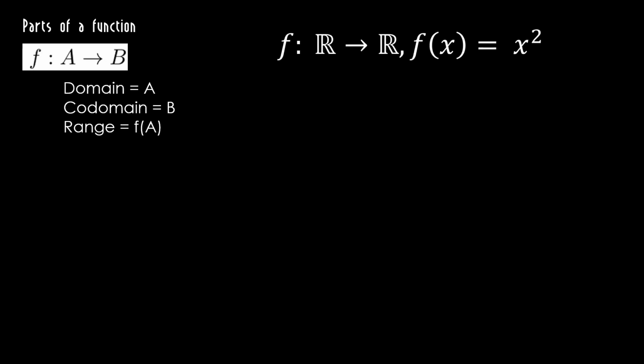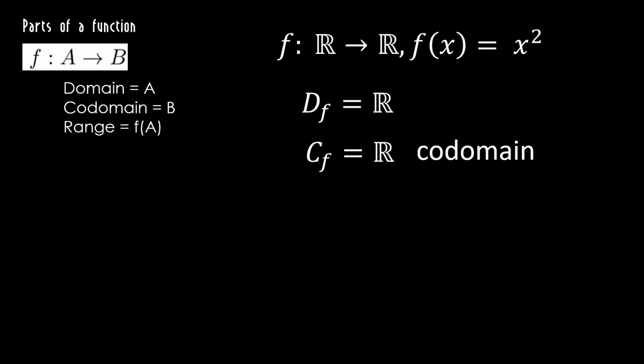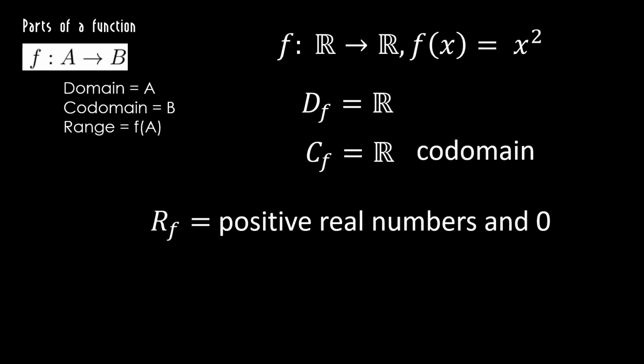Let's look at an example. So I have this function going from the reals to the reals. That's the symbol for the reals. I define it as f of x equals x squared. Well, I can square anything, so that's no problem. F of a real number squared is a real number. But I'm not going to get any old real number. I'll only get positive reals and 0. Okay, so let's go back. We have the domain is R, the reals. The codomain is also the reals. But the range is going to be positive real numbers and 0.